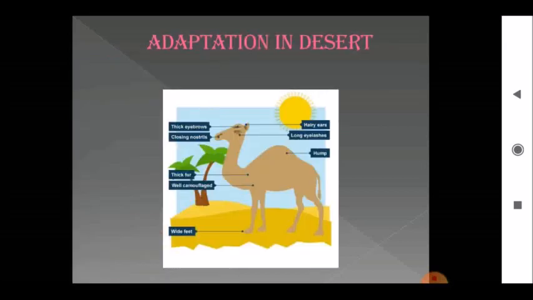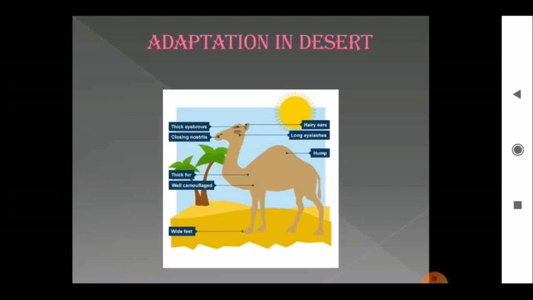Adaptation in desert. These adaptations are possessed by animals living in dry and hot regions, that is the desert region. The animal which has features well adapted to live in the desert is the camel. Camel is also called the ship of the desert. Now we will study the adaptation of the camel.